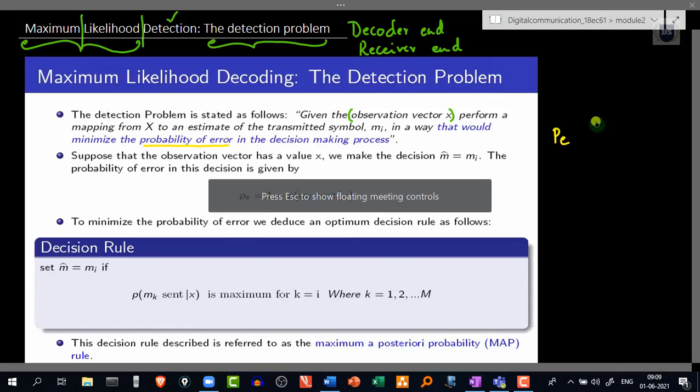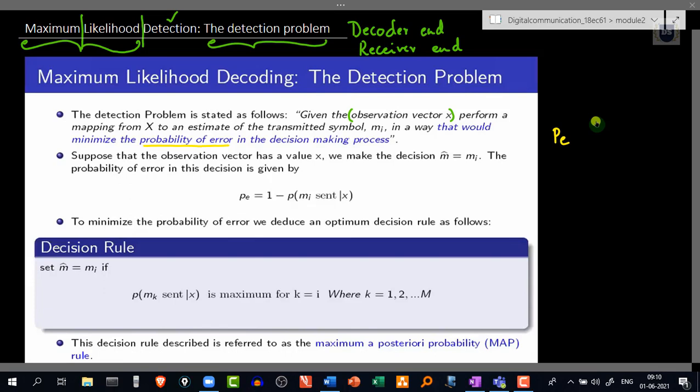Let's assume that we are standing at the receiver end. What is the signal that we know? We know this x of t, and we don't know what exactly has been transmitted.